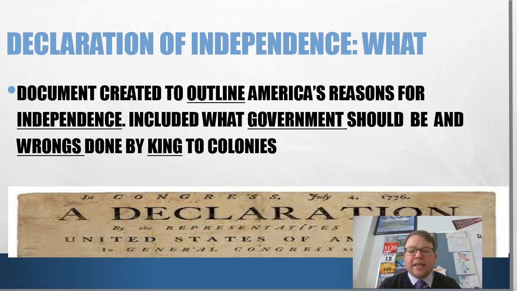And they were particular in blaming the king. They really didn't say too much about Parliament. They knew the king was kind of the galvanizing focus that was going to really get people to support this idea, and they really wanted to list out the wrongs. And then the ending was kind of, this is what we're going to do based on all of these things. We'll talk a little bit more of that in the next slide.